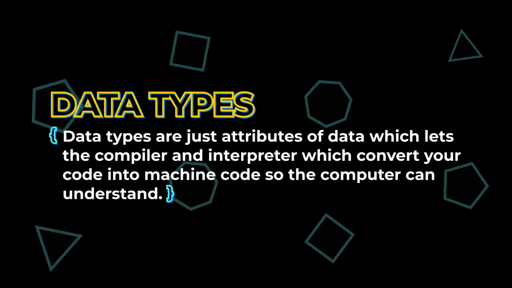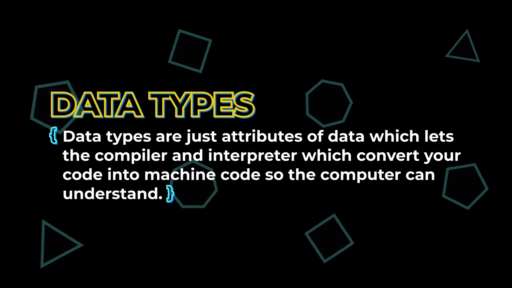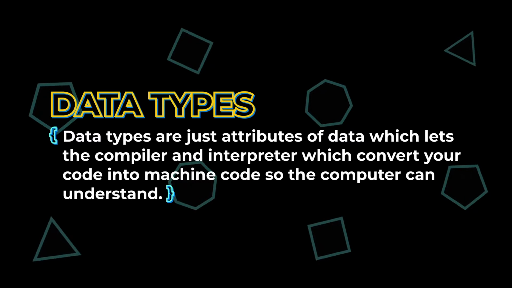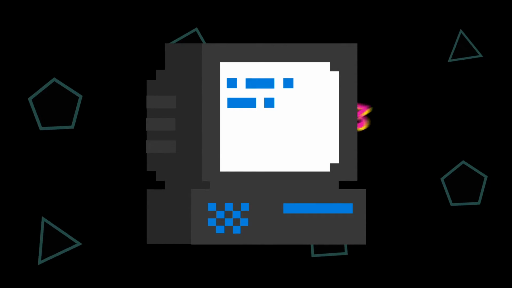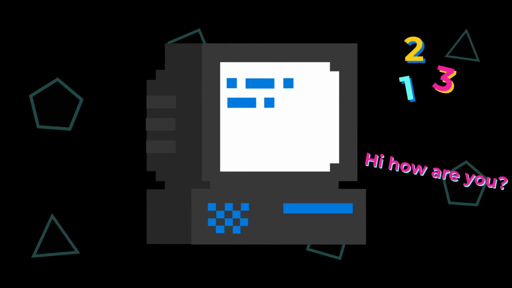Well, data types are just attributes of data which let the compiler and interpreter, which convert your code into machine code so the computer can understand, know how you want to use this data. For example, if it's a number or a sentence that needs to be represented.